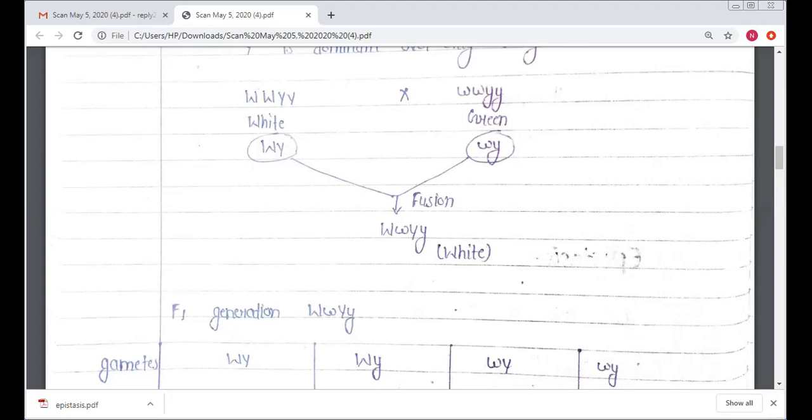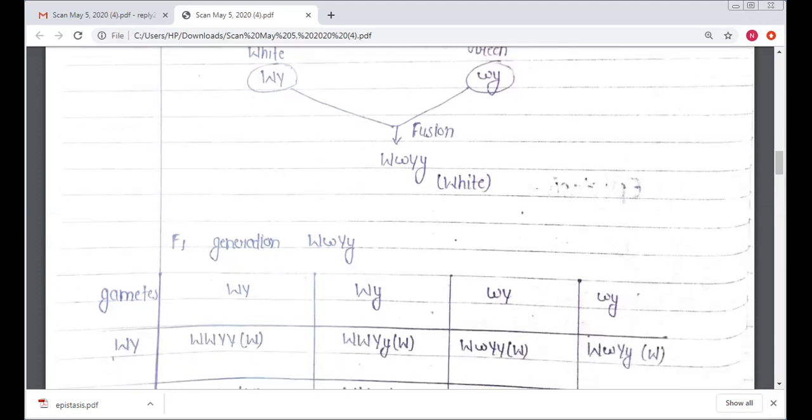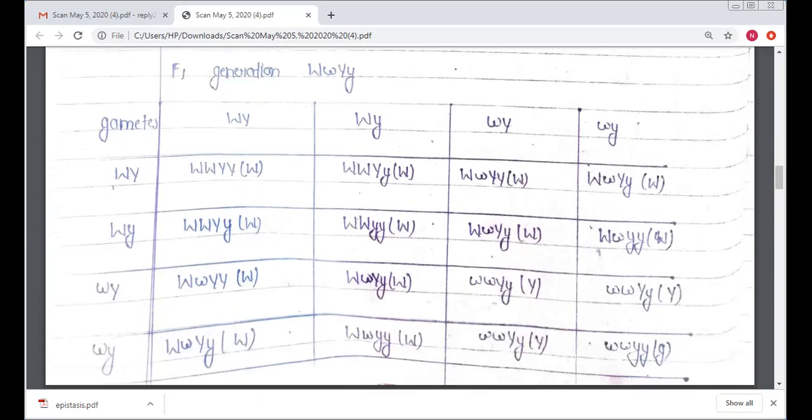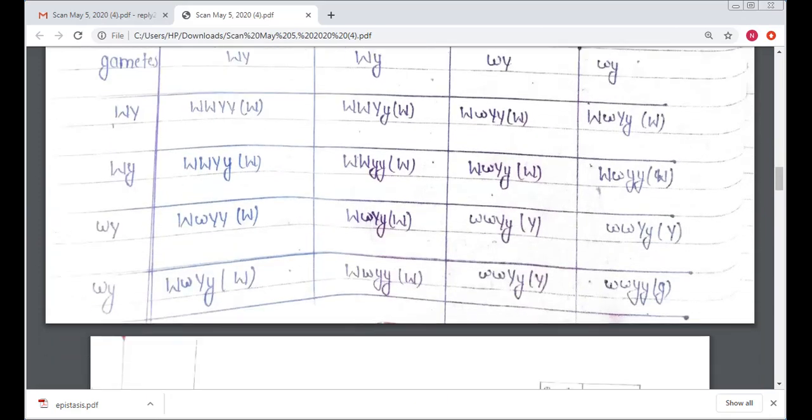When self pollination occurs, we find the male gametes are capital W capital Y, capital W small y, small w capital Y, and small w small y. The female gametes are capital W capital Y, capital W small y, small w capital Y, and small w small y.